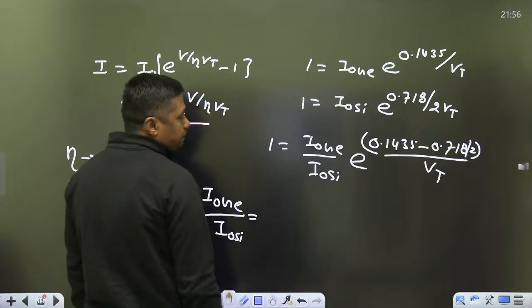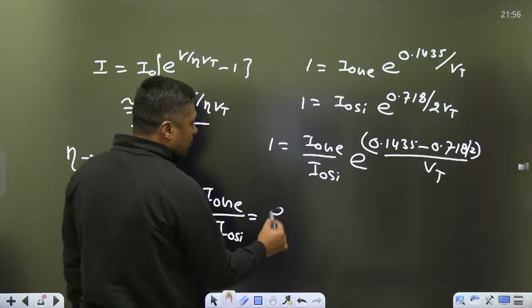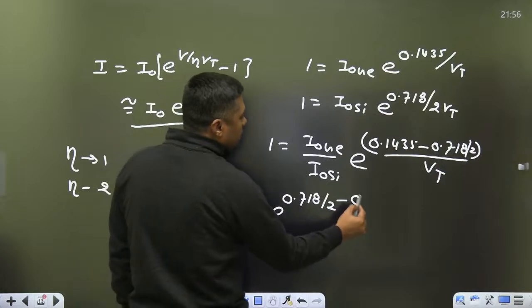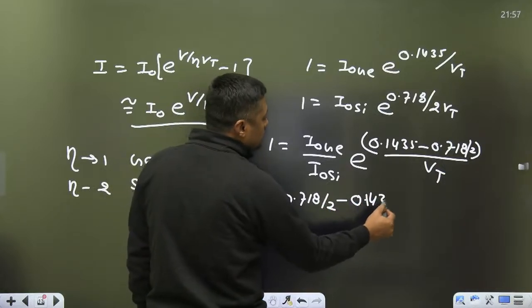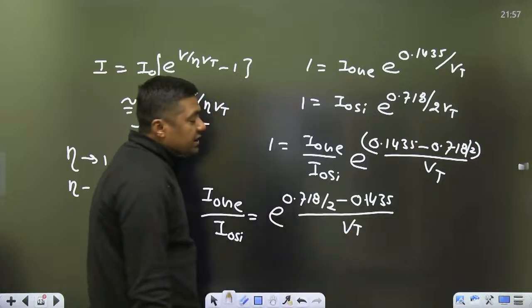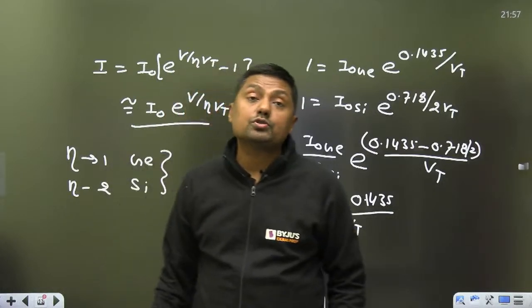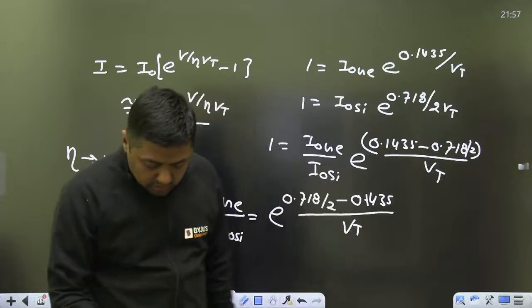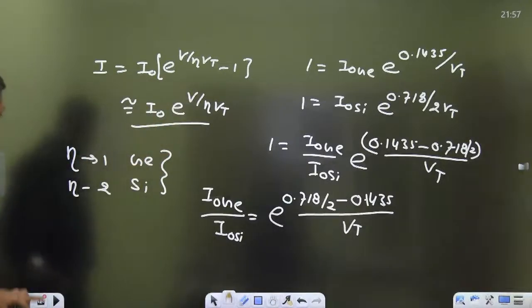On the right hand side it will become e raised to power 0.718 divided by 2 minus 0.1435 upon Vt. Vt in volt at 300 degree Kelvin, you can put here 0.026. Okay, use this formula and solve this question.